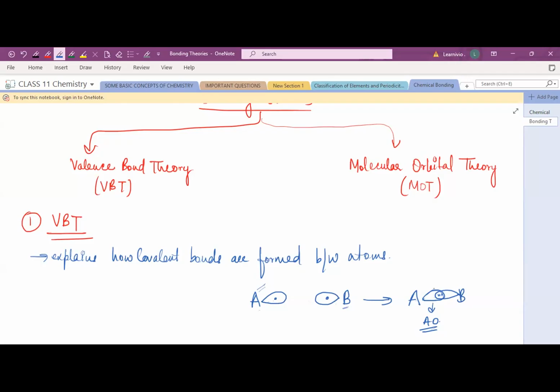What is valence bond theory? Yes, ma'am. Now you can write down.